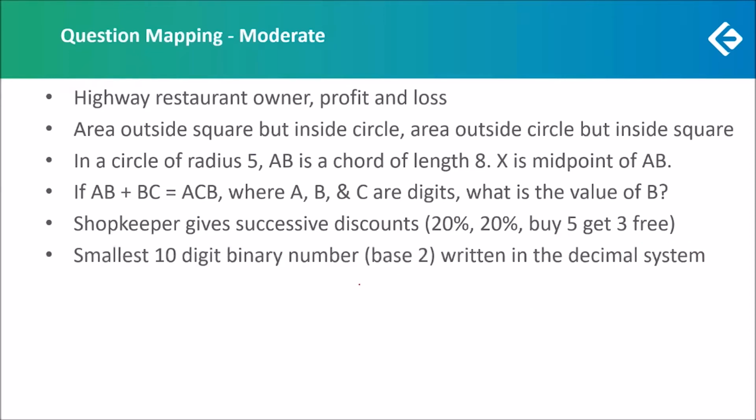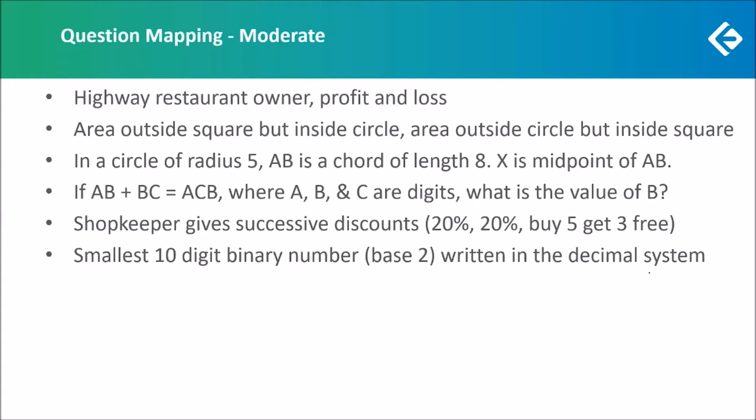There was a question on base system in which we had to find the smallest 10-digit binary number written in the decimal system. And we could have just observed the pattern that the smallest two-digit binary number is 10. Okay, 10 in base 2, that is the smallest two-digit binary number, which comes out to be simply 2 in base 10. Similarly, 100 in base 2 is the smallest three-digit binary number, which comes out to be 4 or 2 square in base 10.